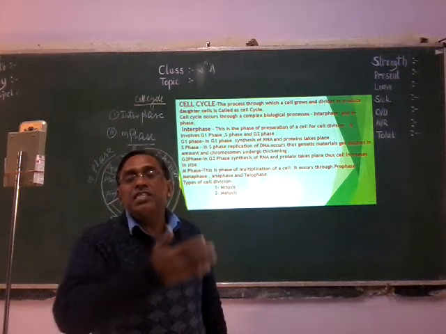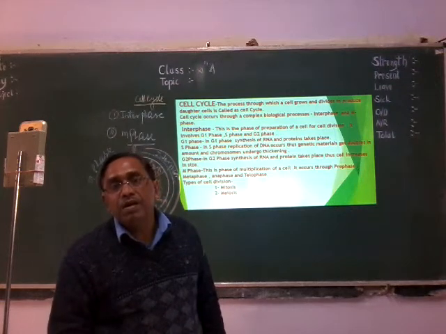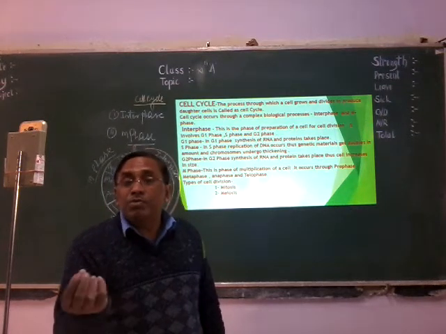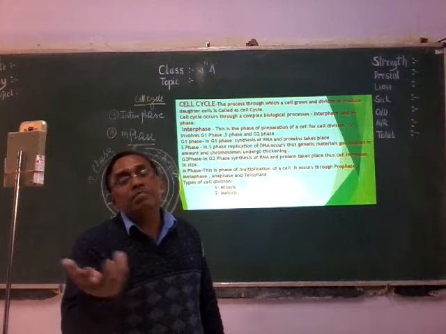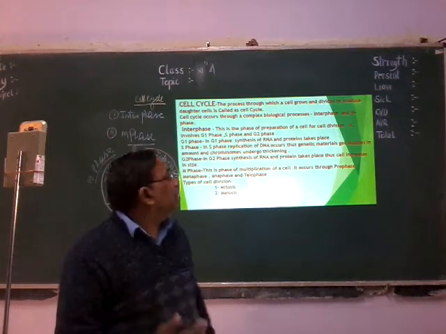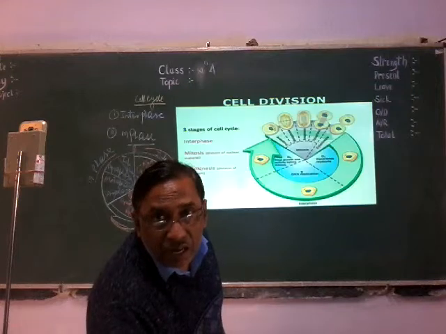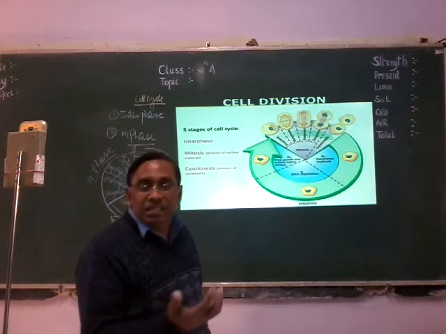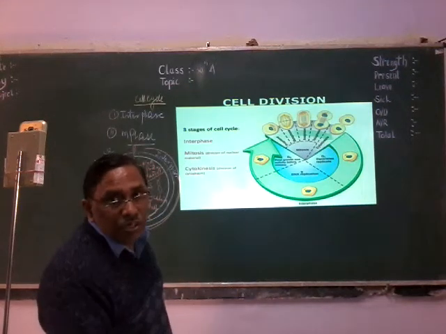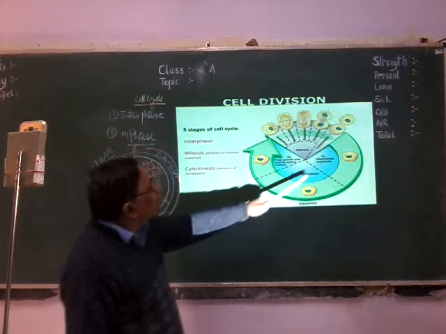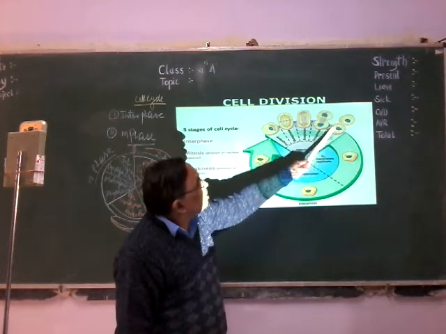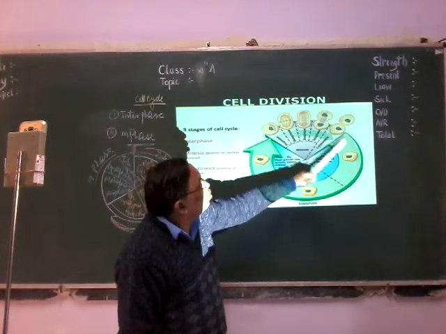In the mitosis division, a cell produces two daughter cells. But in the case of reproductive cell, where gametes are produced, meiosis division takes place. So here let us see how the cell cycle occurs, how in the somatic cell the cell cycle takes place.